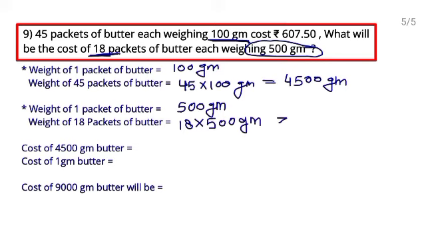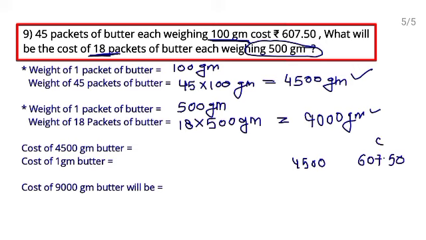Number of packets are 18, so weight of 18 packets will be 18 multiply 500 gram. From both the statements we have found the weight of the butter. Clear? So this is 18 fives are 90, then we have 2 zeros, right? So this gram butter and this gram butter, in first statement they said 4500 gram butter का cost given है 607.50. This is the cost, and they are asking the cost of 9000 gram butter. So first of all from 4500 gram butter, find the cost of 1 gram butter.